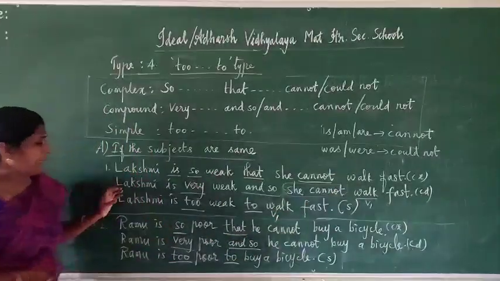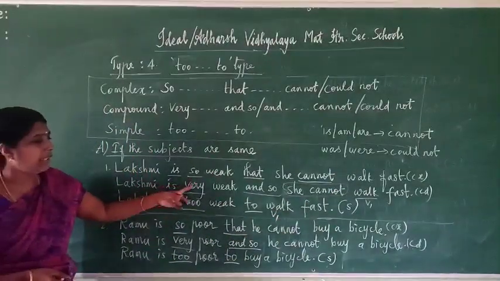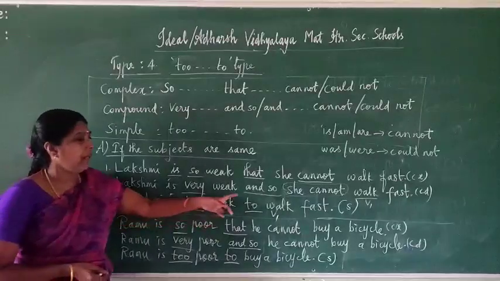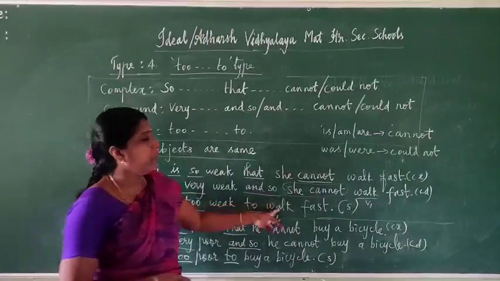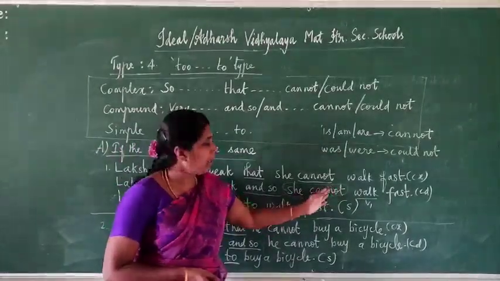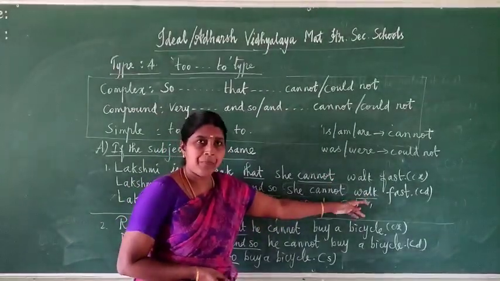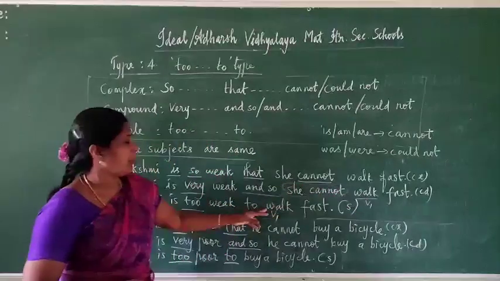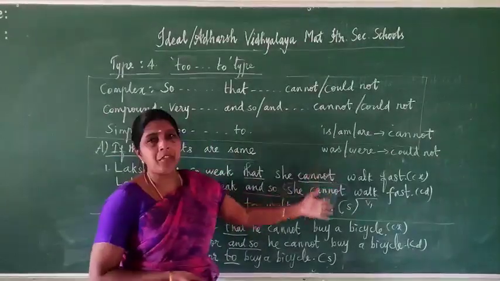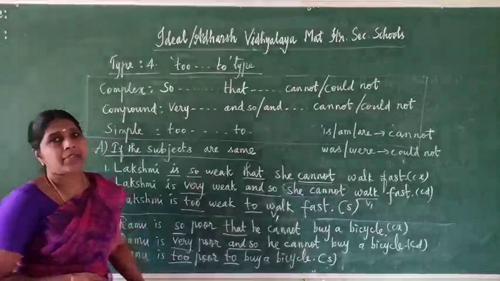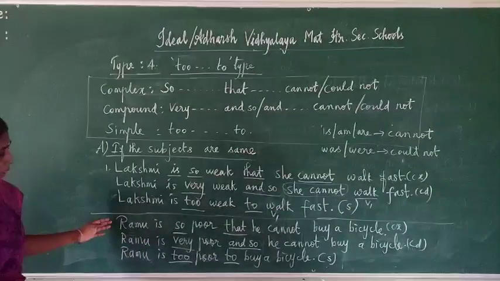So let us listen to this again. Lakshmi is, instead of very, write down too. Afterwards write down to, then write down verb 1. Verb 1 comes after cannot, cannot or could not. We can find that out. This is verb 1, write down that one. So: to walk fast. Write down the remaining words. This is a simple sentence.